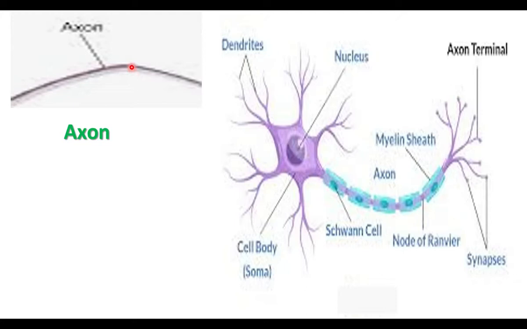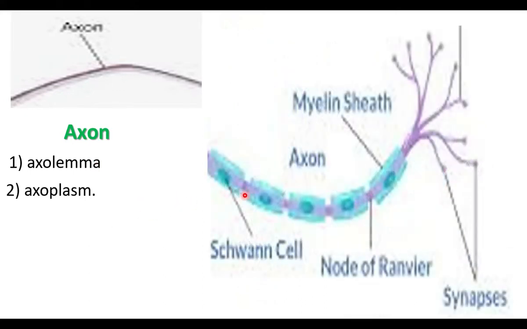The axon has cytoplasm called axoplasm. What is axoplasm? The cytoplasm of the axon is called axoplasm, and it is covered by the axolemma. The axolemma is a membrane that covers the axoplasm. The axolemma is covered by another membrane called the myelin sheath.